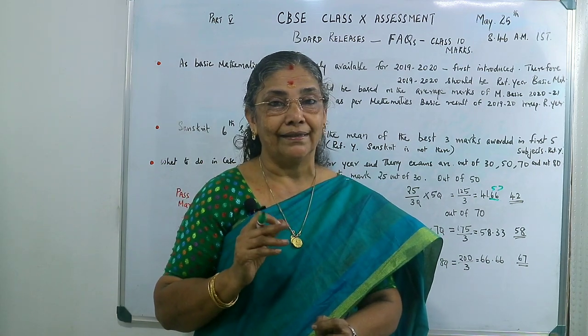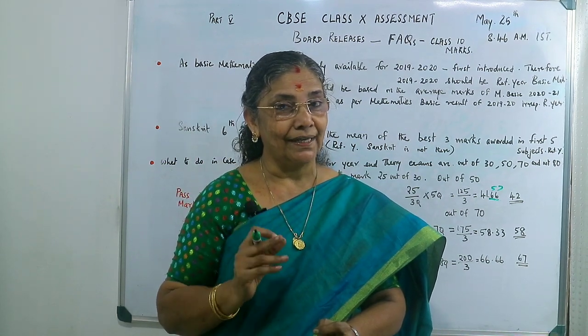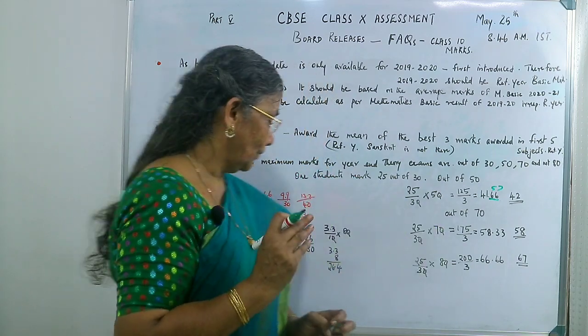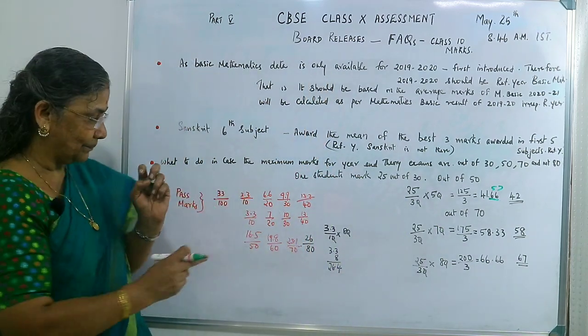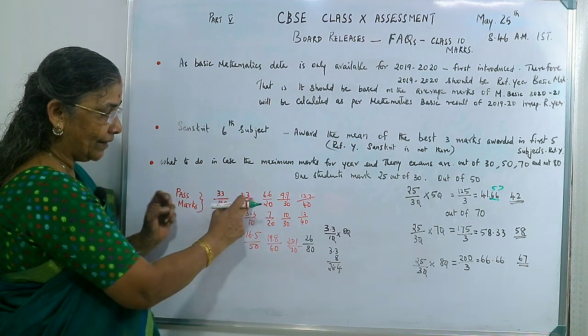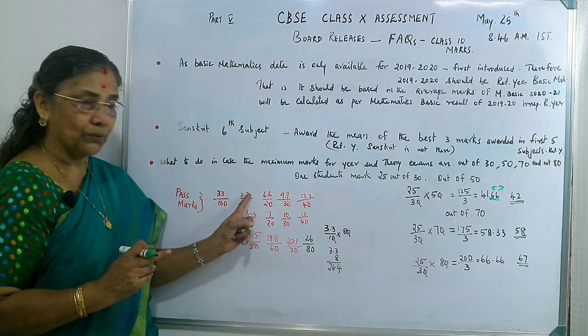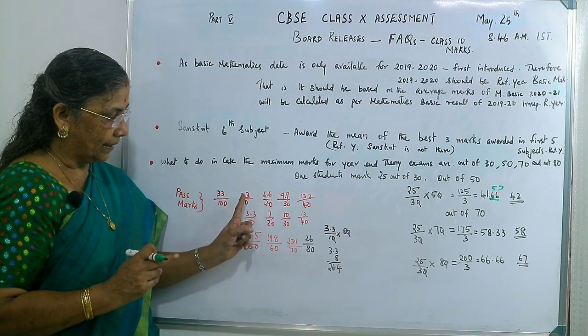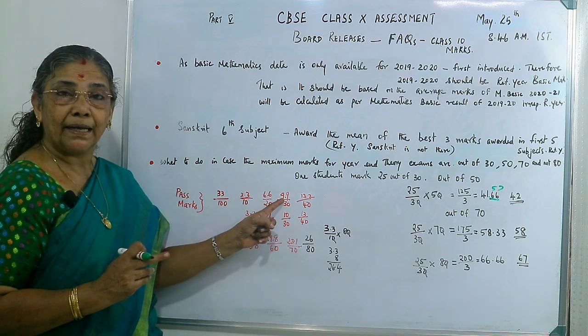So out of 10 it is 3.3. So here I have written 3.3. If it is 20, into 2, so you will get 6.6. Into 3, you will get 9.9.